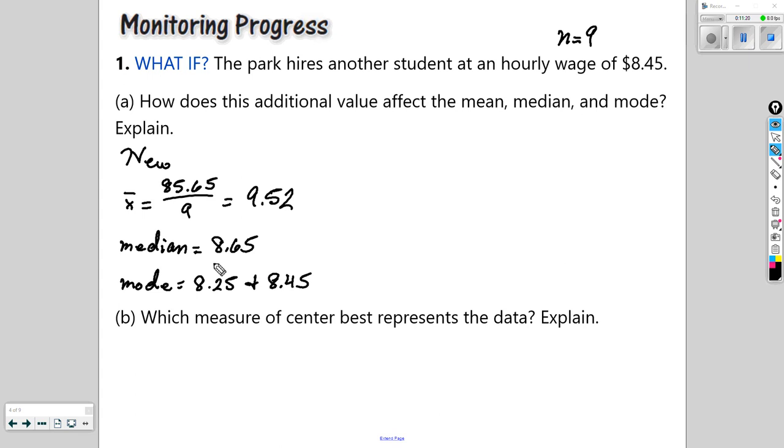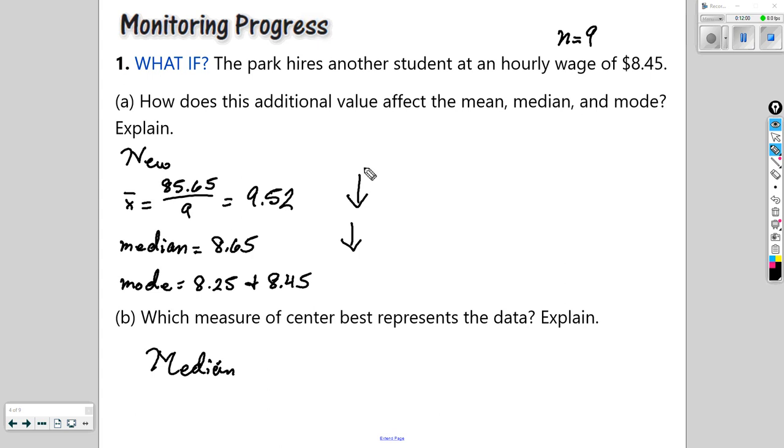All right, so notice it does change these values. It lowers the mean, it lowered the median, and we could say it didn't really change the mode, but we definitely did add another value to the mode. Now we're going to reassess and once again find which measure of center best represents the data. Once again, I would argue that the median would be the best measure of center for the data set, at least more than the mean. The mean would still be a little skewed for this data set.